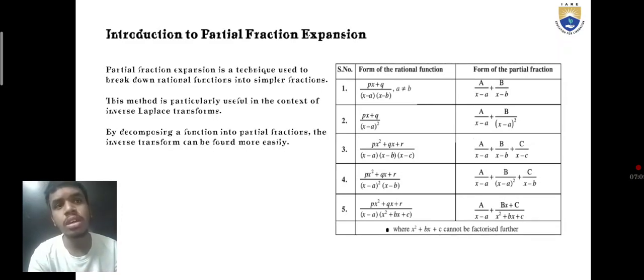Form of rational function, form of partial fraction: (px plus q) by (x minus a)(x minus b) equals A by (x minus a) plus B by (x minus b). Here are the two formulas.